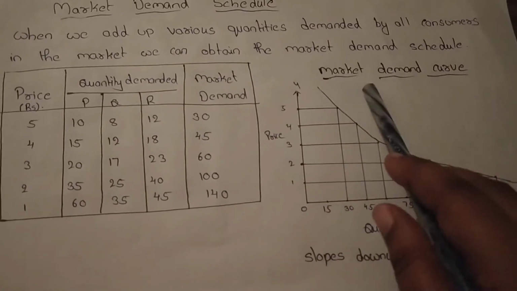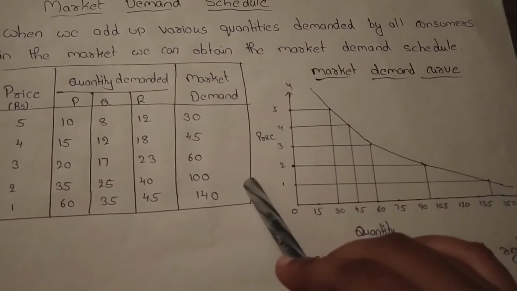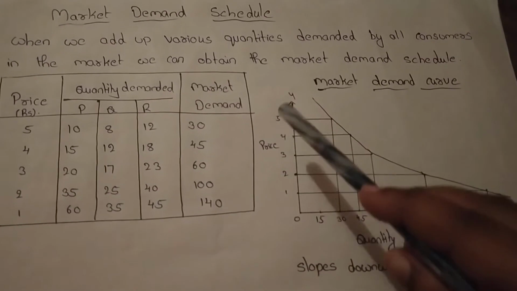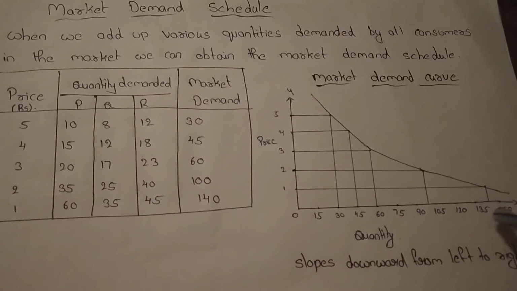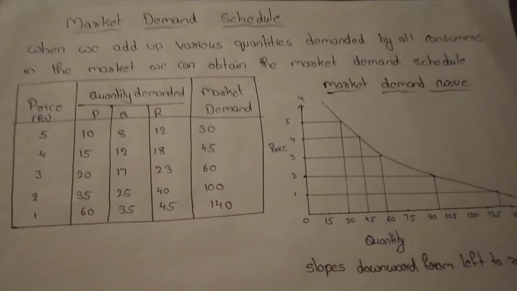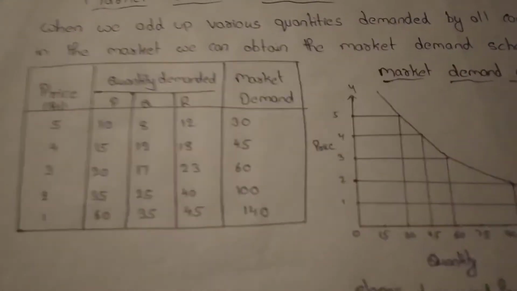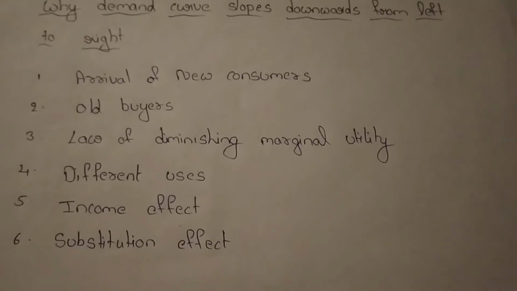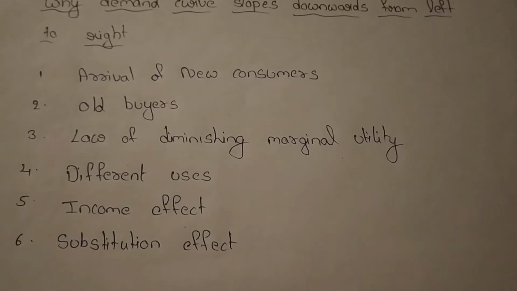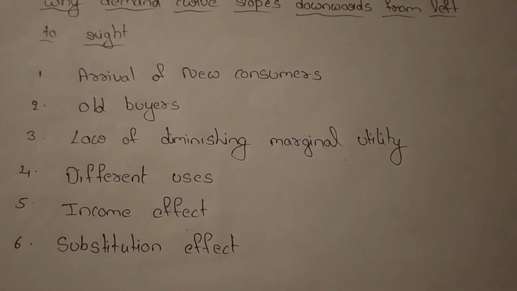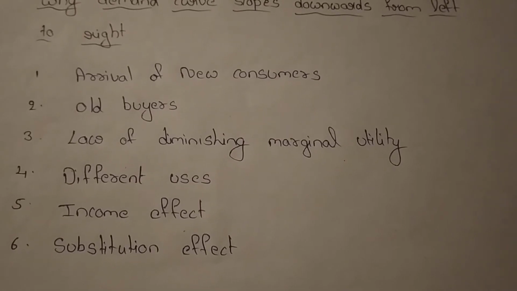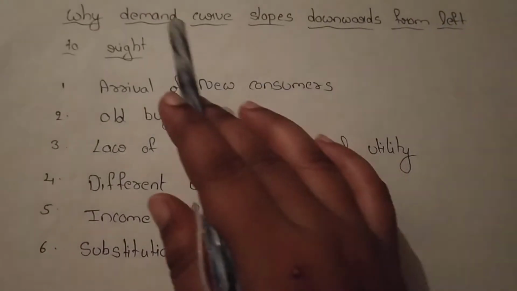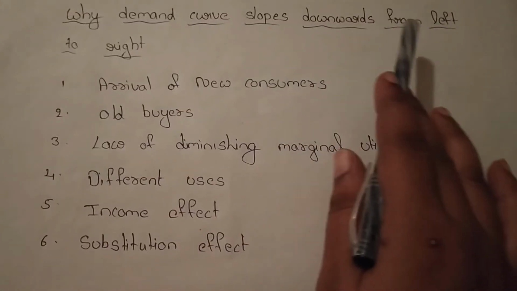So this is the market demand curve. The X-axis represents the price and the Y-axis represents the quantity. So here also, as the price decreases, the quantity demanded increases. In the law of demand, when the price rises, they purchase a low quantity, and when the price falls, they purchase a high quantity. So that is the reason why the demand curve slopes downward from left to right.